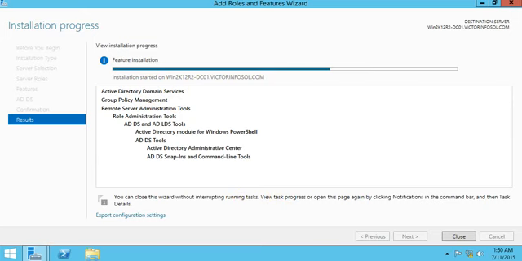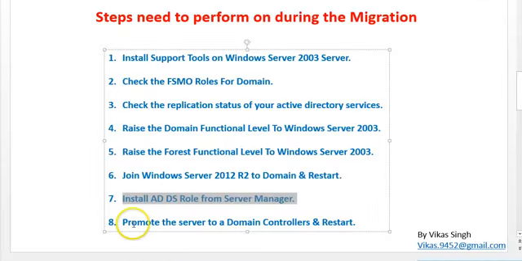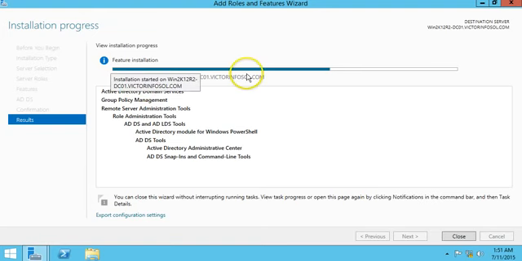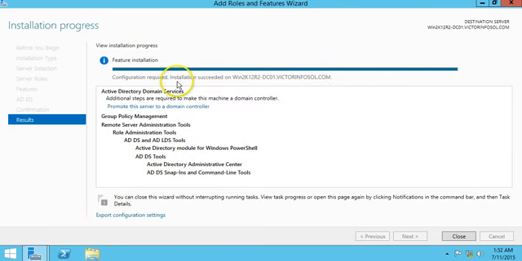Once the installation finished, we need to proceed for the next step, that is promote the server to a domain controller, and we need to restart the server. So once the installation is finished, we will perform these tasks. You can see installation succeeded and configuration required. So I am going to do my next step, promote this server to a domain controller,